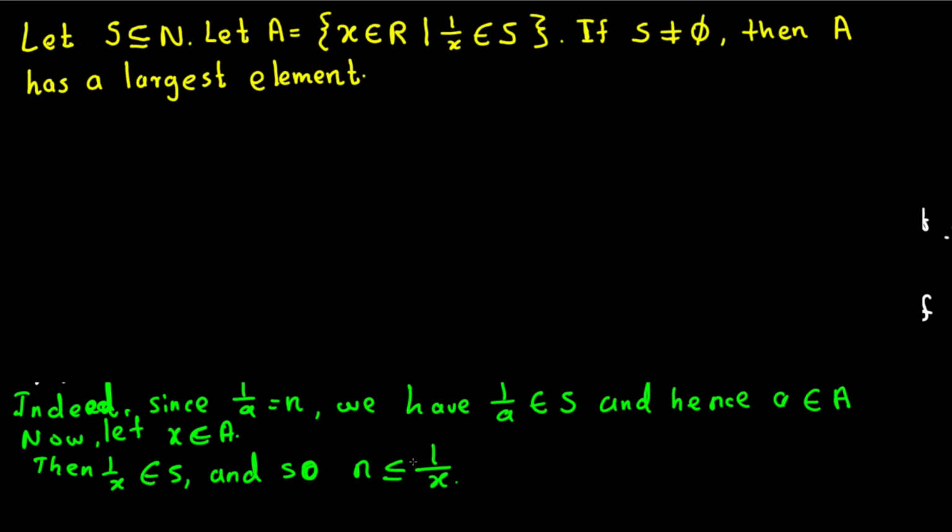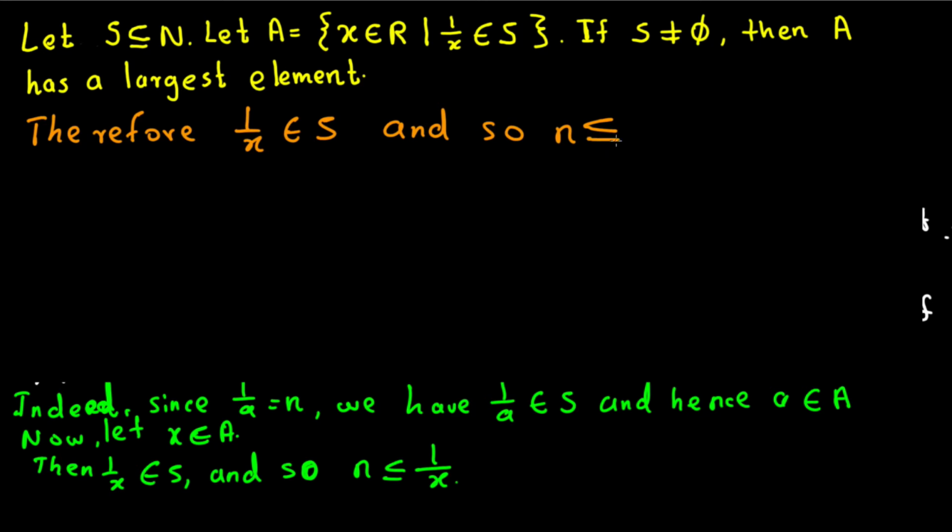Now the next thing is n is less than or equal to 1/x. Therefore 1/x also belongs to set S, and because n is the smallest element, n has to be less than or equal to 1/x.